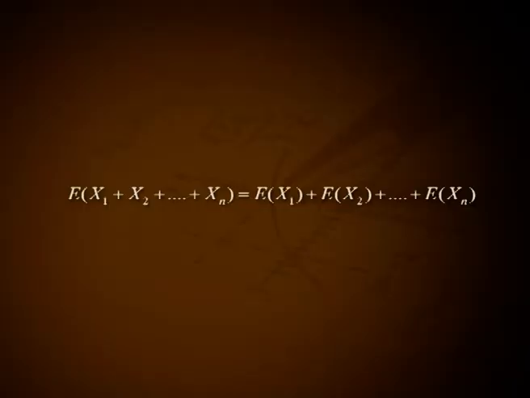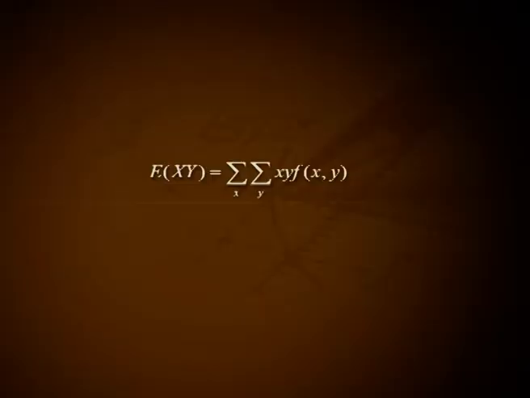In the case of two continuous random variables, in the proof summation will be replaced by integral. Remark. For n random variables x1, x2, etc. xn, expectation of x1 plus x2 plus etc. plus xn, that is equal to expectation of x1 plus expectation of x2 plus etc. plus expectation of xn.